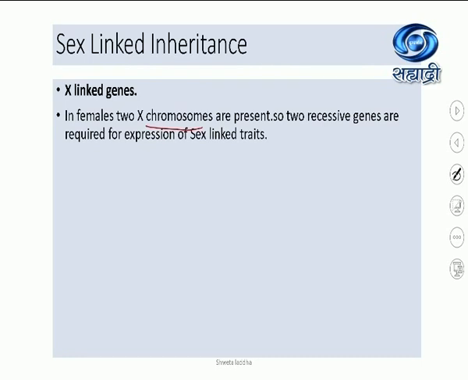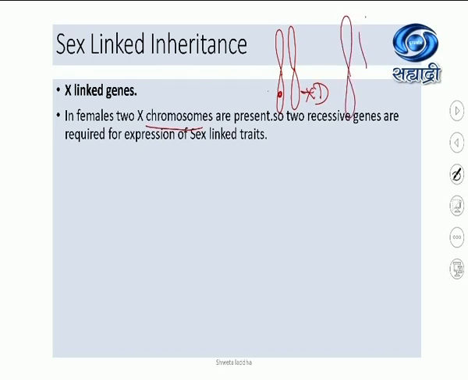So 2 recessive genes are required for expression of a sex-linked disease. So suppose this is an X chromosome, this is the X chromosome. Suppose there is a recessive gene which is present on this X chromosome, and it is not present here. A dominant gene is present. Then this female will not be the sufferer. She will just act as a carrier.